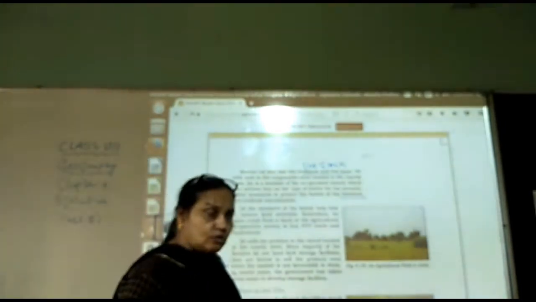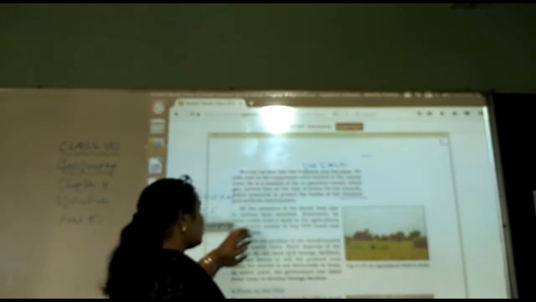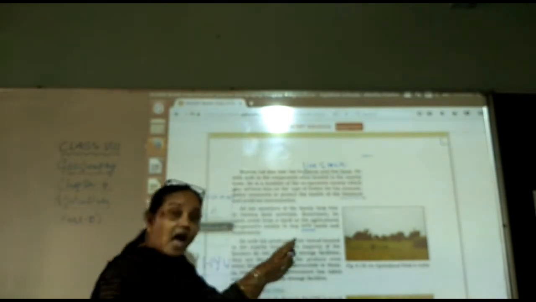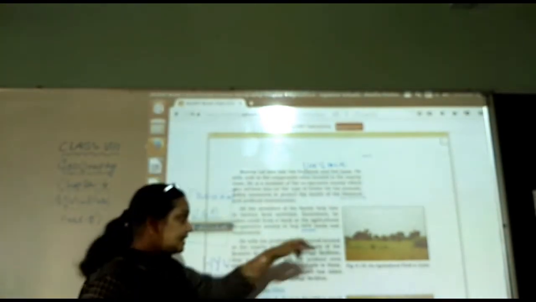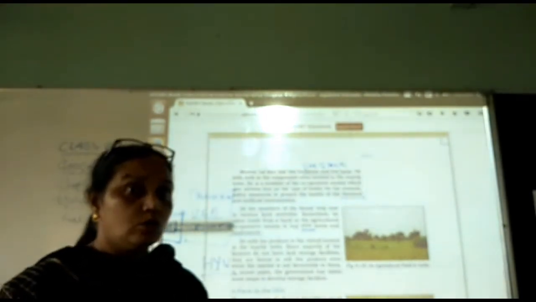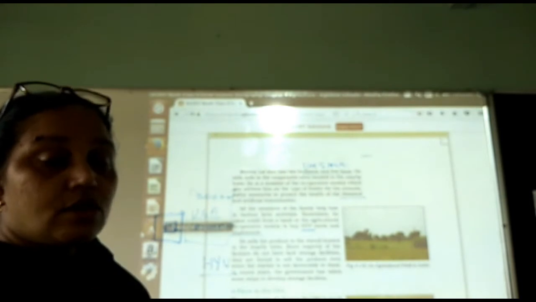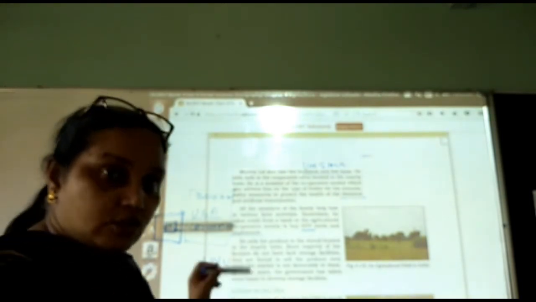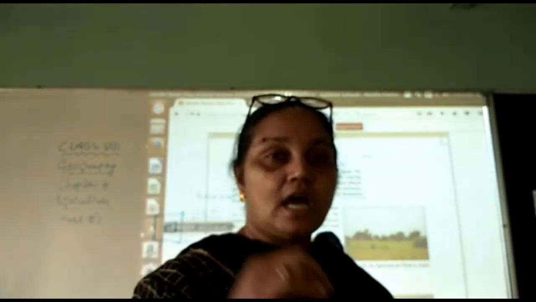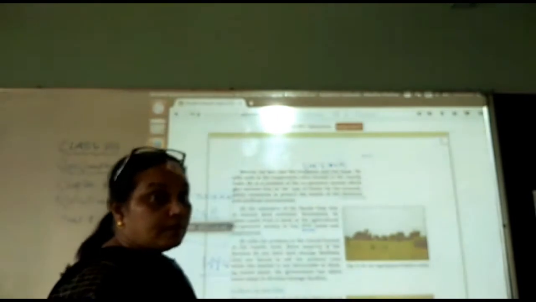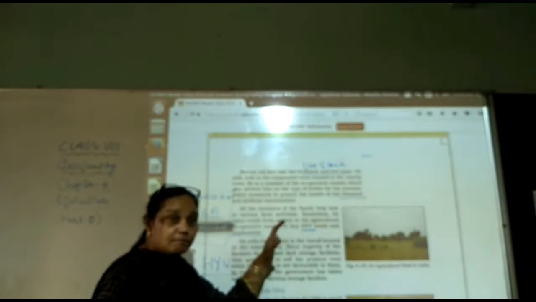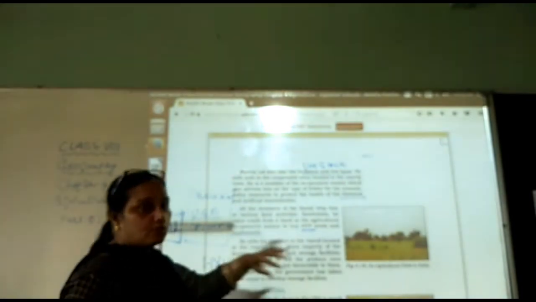Sometimes he takes credit from the bank or agricultural cooperative society to buy HYV seeds, that is high yield variety seeds, and implements. Sometimes he asks for a loan or takes an advance from the cooperative credit society to buy HYV seeds, because high yield variety seeds are a bit costly, so he cannot afford them, but no doubt the production will be great. So that is what he is owing from the bank. He is asking for a loan or help from the bank.